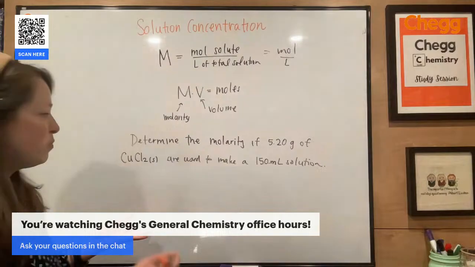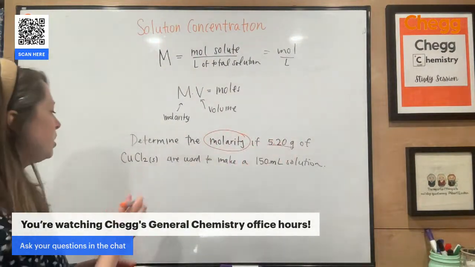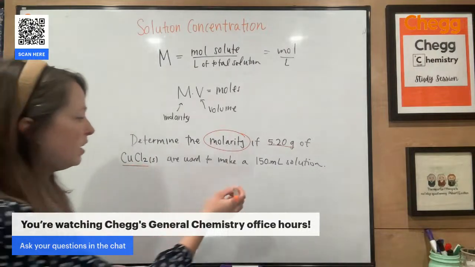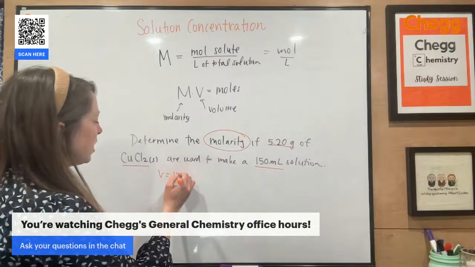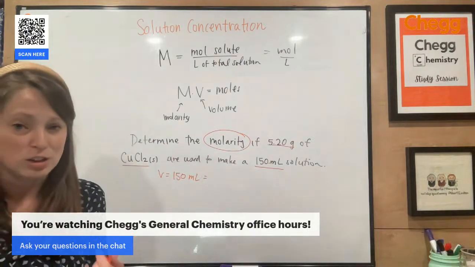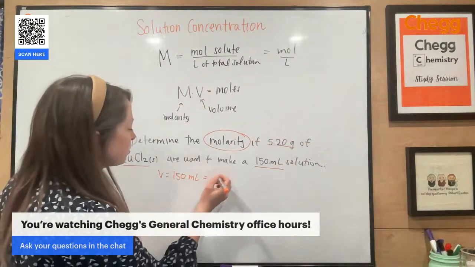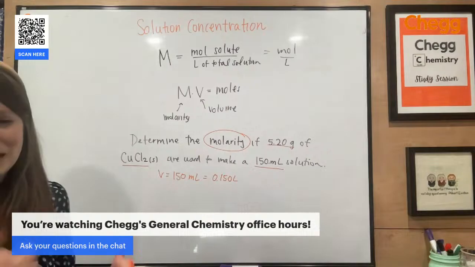First thing, I want to figure out what it's asking, right? I'm trying to find the molarity. I have 5.20 grams of copper 2 chloride and I have my volume. All right. So I know my volume is 150 milliliters. I have to change that into liters first. So I'm going to divide by 1,000. That becomes 0.150 liters. That is my volume. That is ready to go.